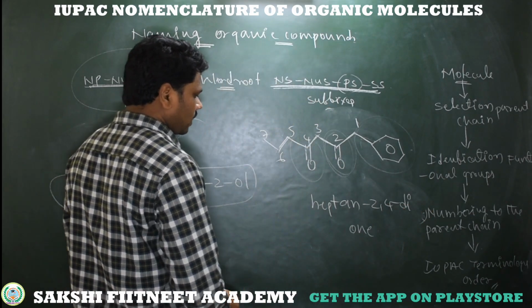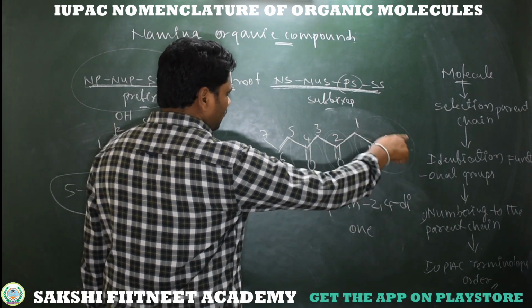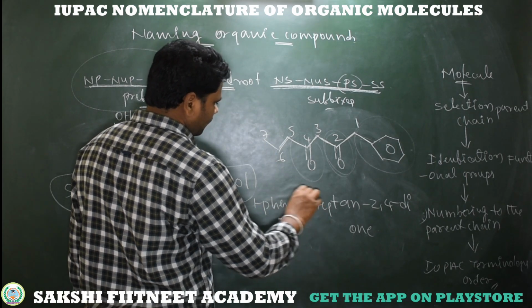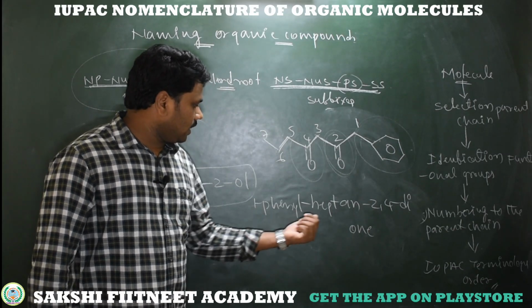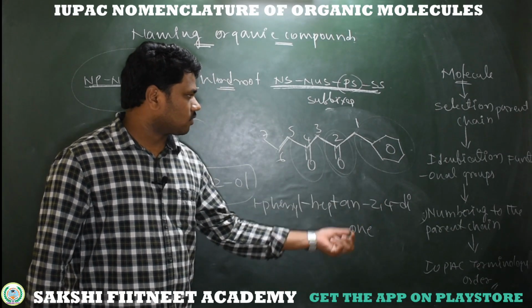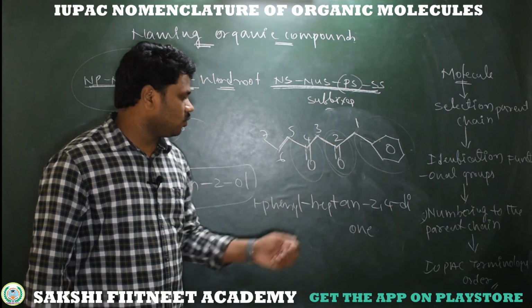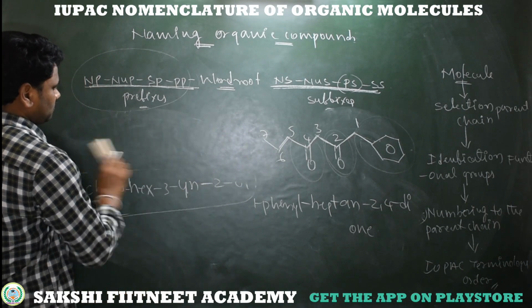So what is the suffix for ketone? It's -one. And what about the substituent at the first position? We have phenyl. So 1-phenylheptane-2,4-dione. 1-phenylheptane-2,4-dione. So this is the IUPAC name of this compound. Next,